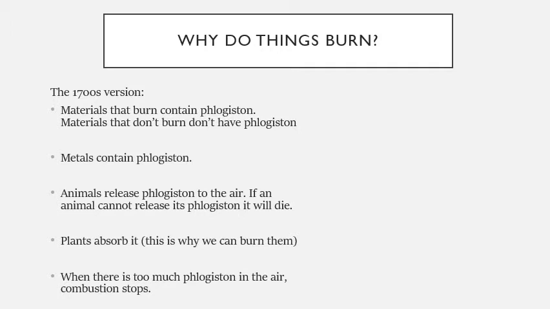And animals, like us, release phlogiston into the air. If we can't release that phlogiston into the air, we'll die. It turns out this is also the idea of why animals aren't very good at burning. On the other hand, plants are really good at absorbing phlogiston. They absorb it from the air, and when they absorb it from the air, that makes them flammable. So we can burn wood very easily. And when there is too much phlogiston in the air around something, burning will stop.